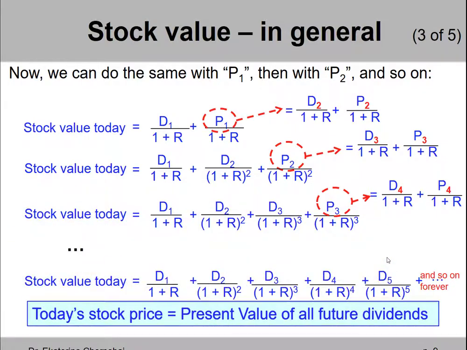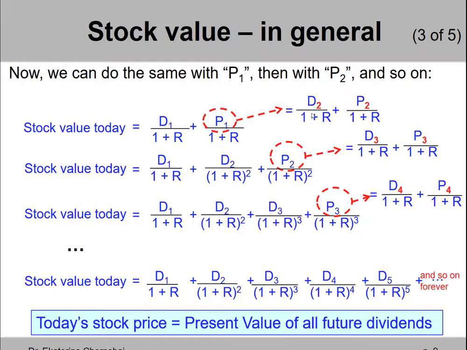In other words, to summarize this slide, the only thing I want you to take from this slide, and by the way, I'm never going to torture you with deriving any of this again, is that today's stock price is the present value of all future dividends.